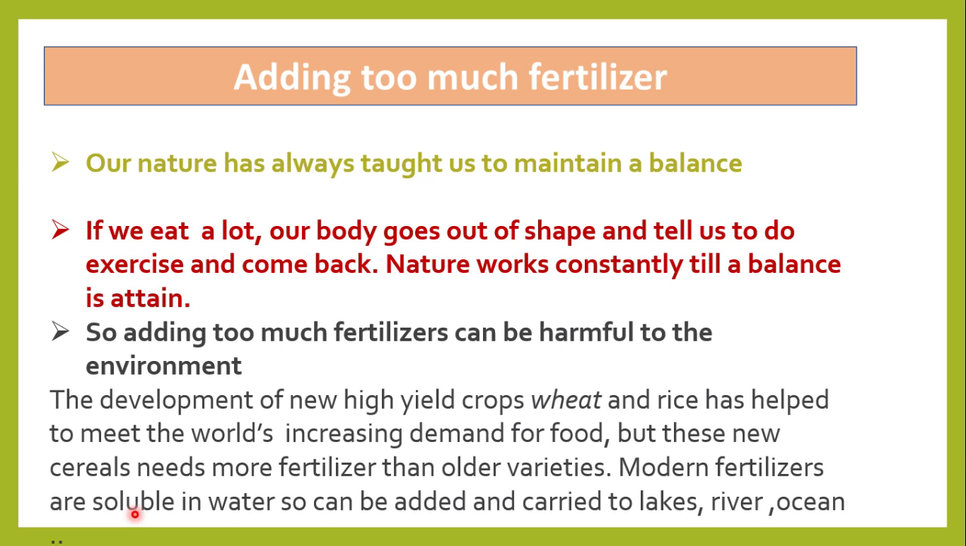So when they dissolve in water, then they can be added to the soil, and when there is rainfall or irrigation, they may be carried to water bodies like lakes, ponds, rivers and oceans. So in this way, it can harm our environment. It can contaminate our water also. It can add toxic substances and take them to the lakes where aquatic life can be disturbed. So adding too much fertilizer can be harmful to the environment.